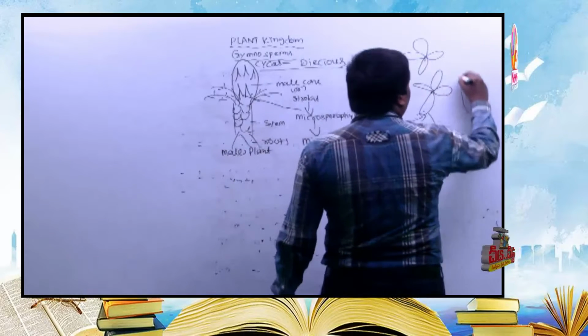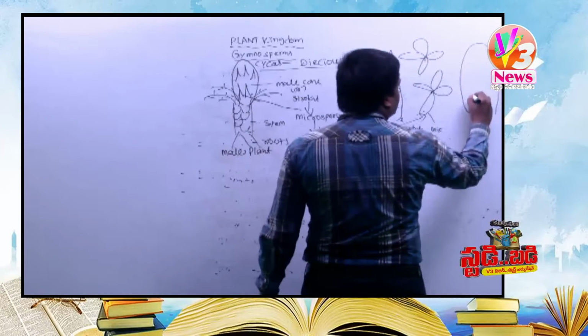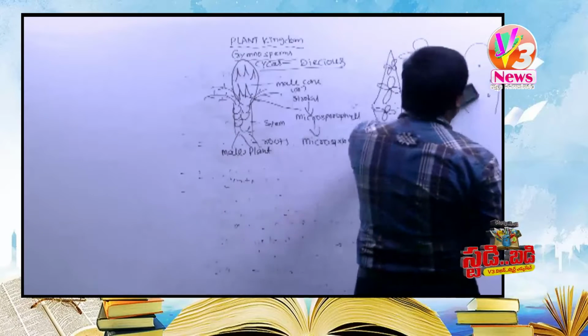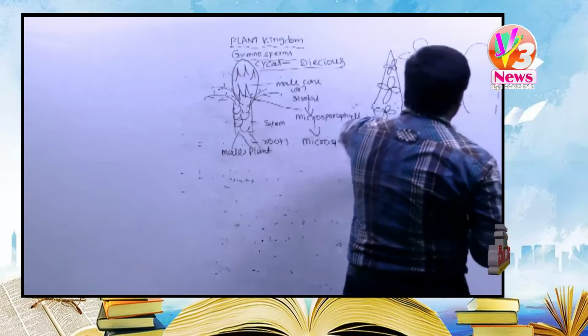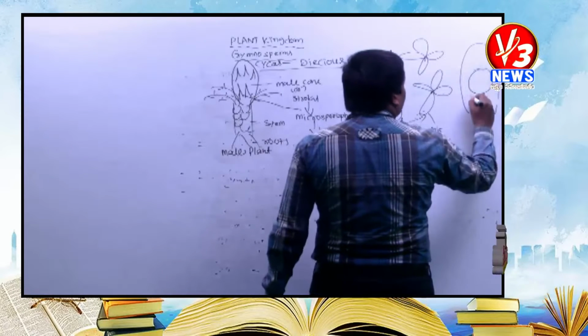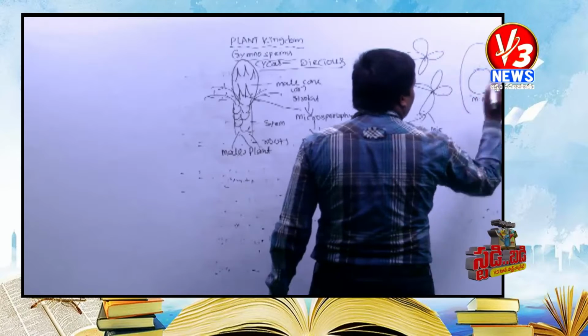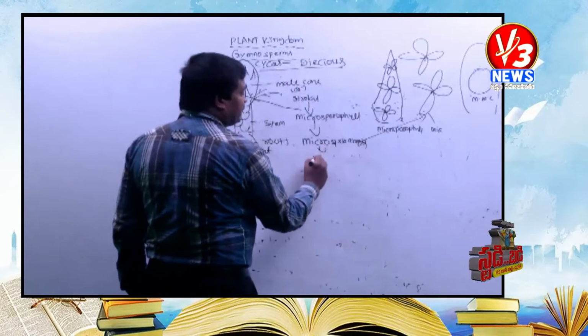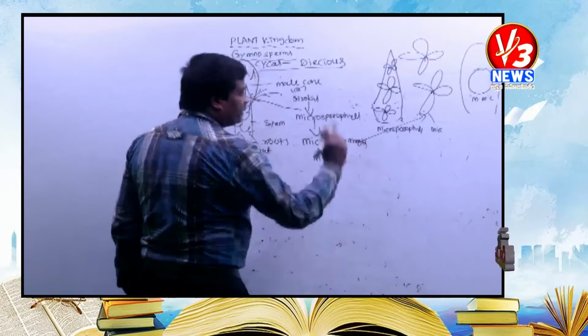Each microsporangium produces microspores. But how does it produce microspores? Microspores are formed from the microspore mother cell. The microsporangium produces the microspore mother cell.